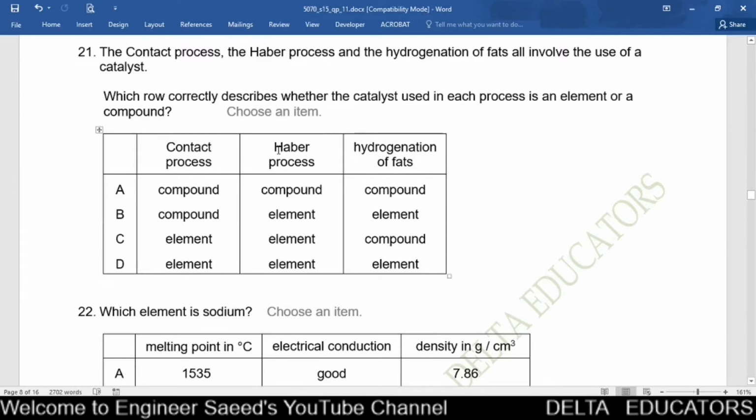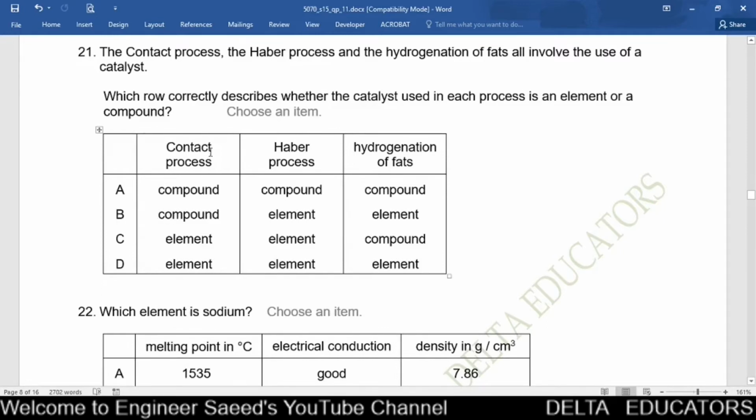In the Haber process, in the manufacture of ammonia, we use iron as a catalyst, and iron is an element. Element is given in option B, so the correct option will be option B. Also for hydrogenation of fats, we use nickel as a catalyst, and nickel is an element. Element is given in option B, so here our correct option is option B.